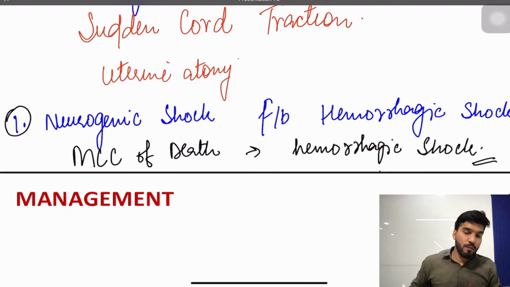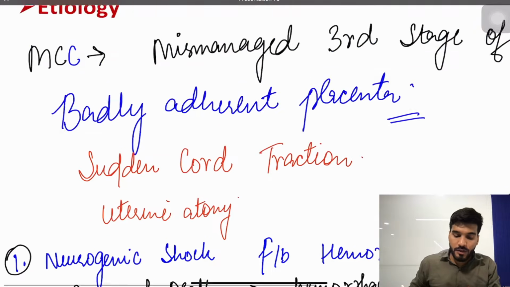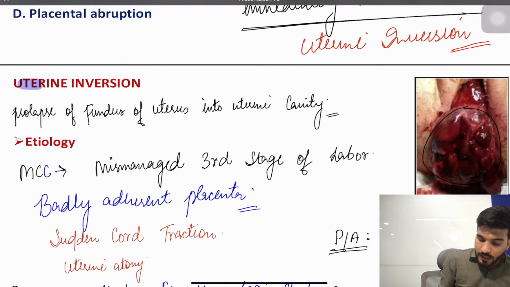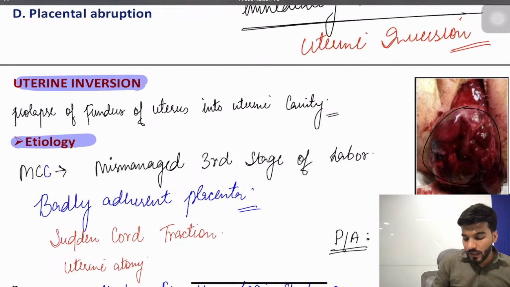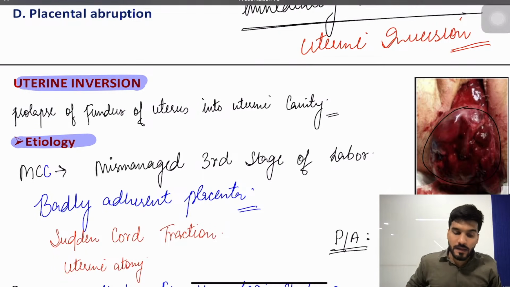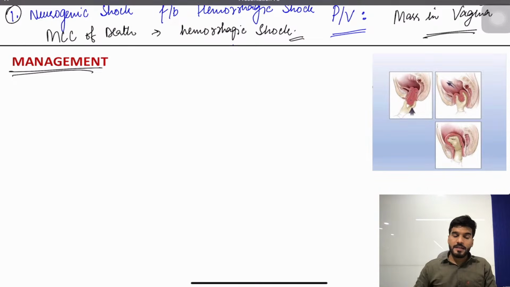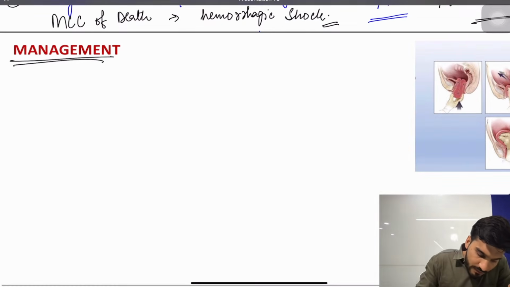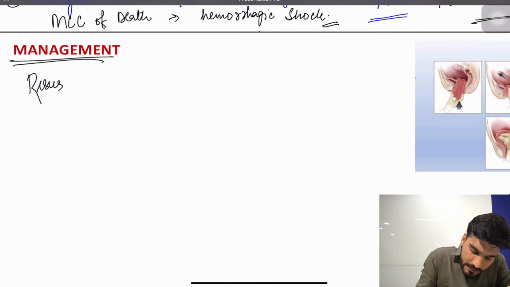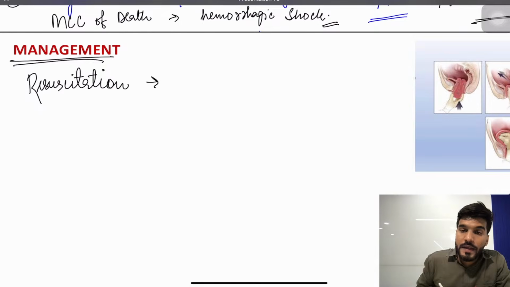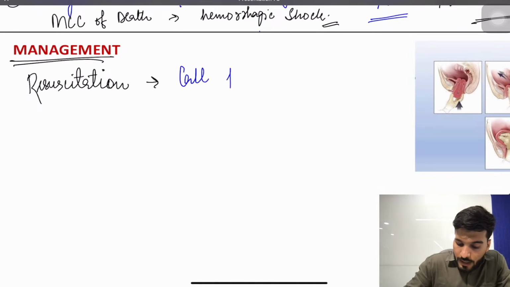Is that clear? The most common cause of death will be hemorrhagic shock. That's about uterine inversion. Is that clear? Now what will be the management? Now, as I've already said, in this case the patient is having a heavy bleeding and immediately goes into shock. The first management always will be resuscitation. So for the uterine inversion, first I'm going for resuscitation and call for help.